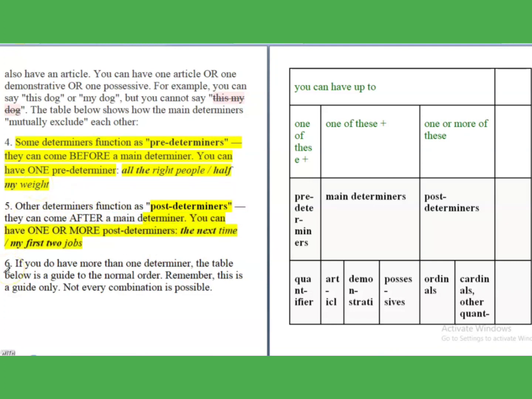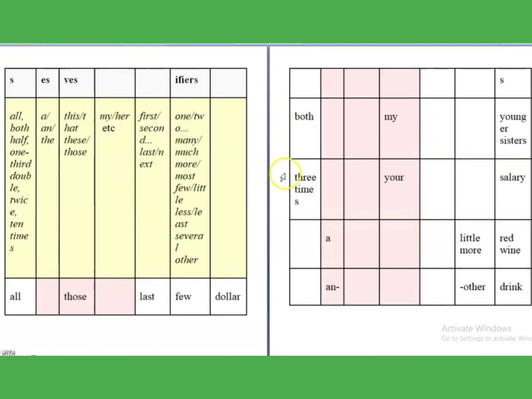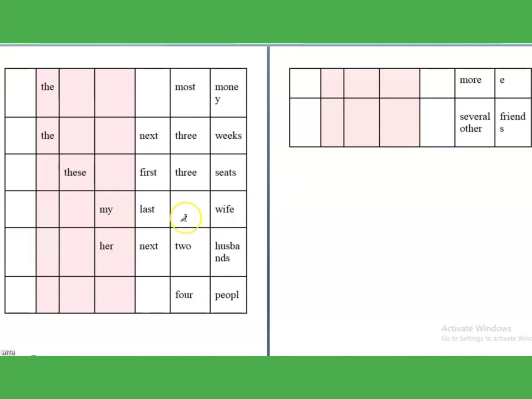Now the sixth rule is, if you do not have more than one determiner, the table below is a guide to normal order. Now I have presented a table also, so you can go through it. So it shows that if you do not have more than one determiner, this is how you can use it. Clear? So this is the table which I have made for you. You can go through it, and then the determiners will be more clear to you.